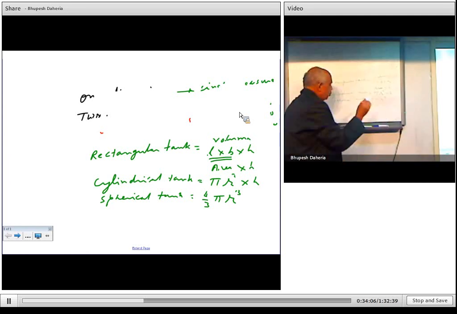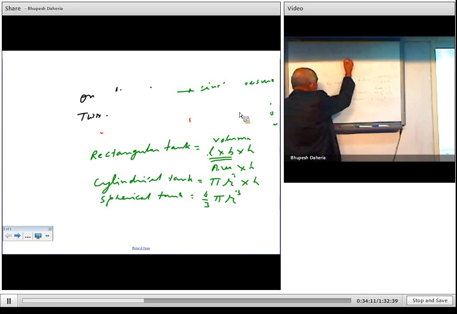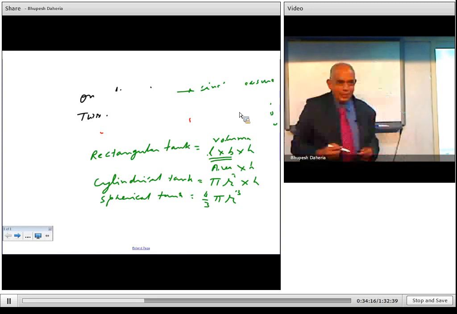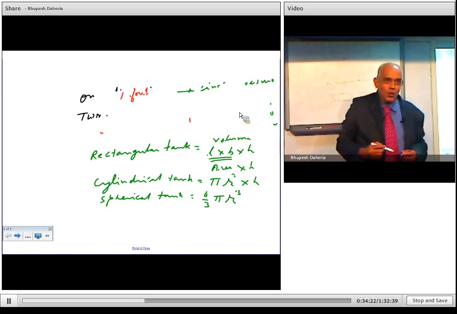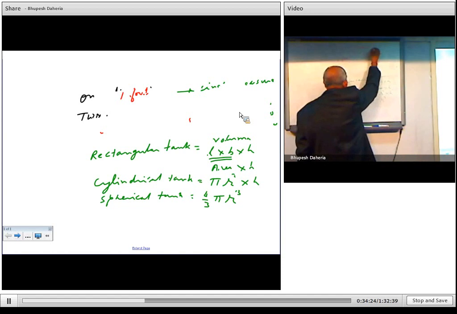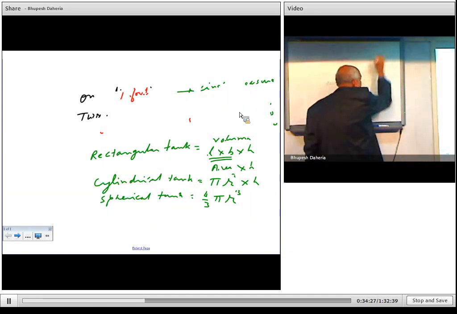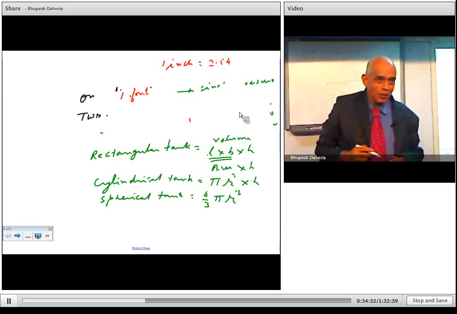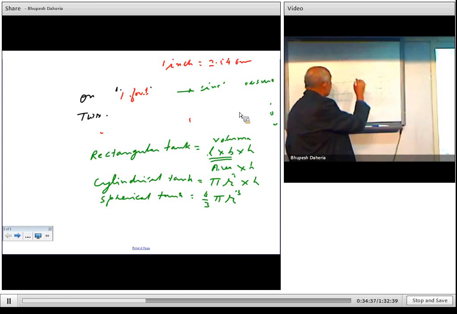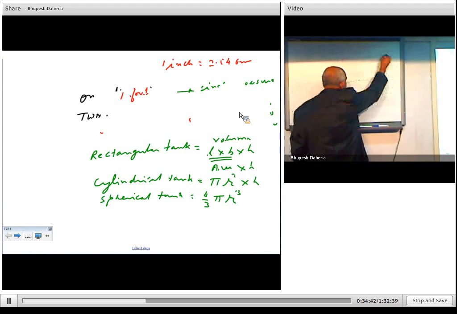Now, for example, you see your 1 foot. If you see your scale, earlier the Britishers had a scale of inches and foot and all that. So now 1 inch is equal to 2.54 centimeters. Now your 1 foot is how much? 12 inches. So basically it becomes 30.48 centimeters. So 12 inch equals 30.48 centimeters.